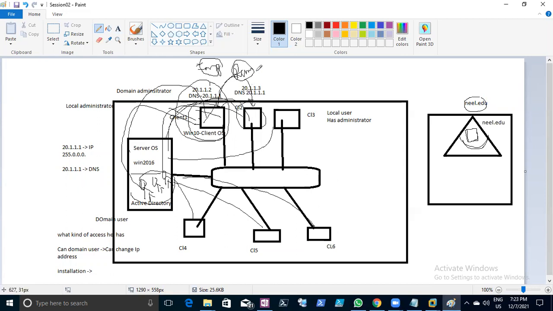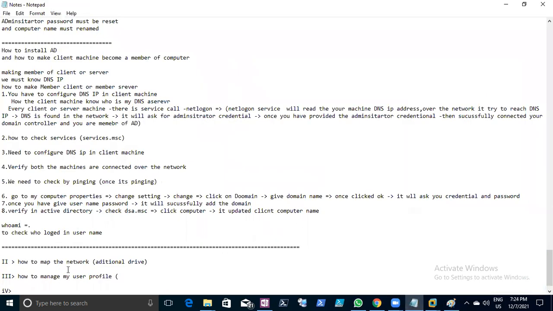No, not possible. But company policy says wherever you log in, your data will be with you only. If you're not managing like that, whatever I did yesterday, all the work, I have to recreate it. It's a waste of my time, and I need the data under any condition because I want to continue working. It's very difficult, right? Such a scenario you want to manage, you have to follow user profile.